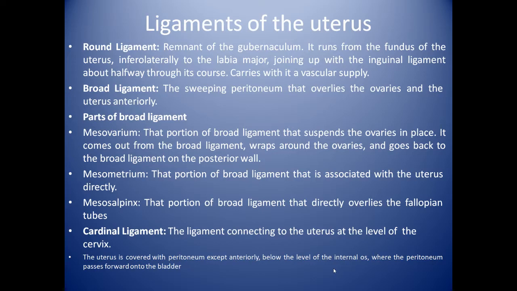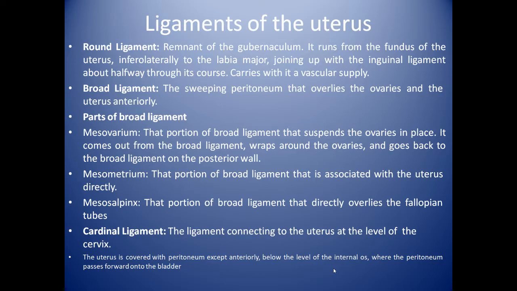Now we will see the parts of the broad ligament. Mesovarium, that portion of the broad ligament that suspends the ovaries in place. It comes out from the broad ligament and wraps around the ovaries and goes back to the broad ligament on the posterior wall. Now we'll see the mesometrium, the portion of the broad ligament that is associated with the uterus directly. Mesosalpinx, that portion of the broad ligament that directly overlies the fallopian tube.